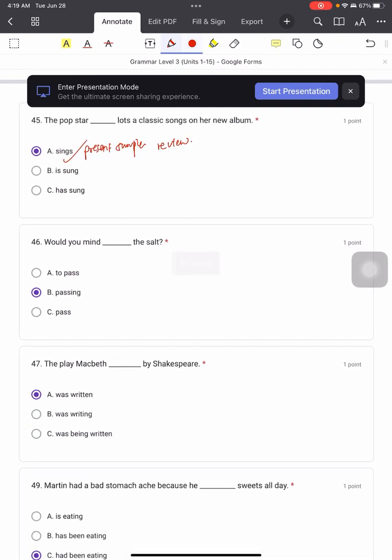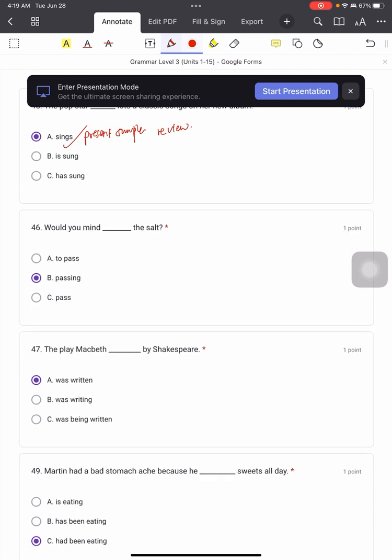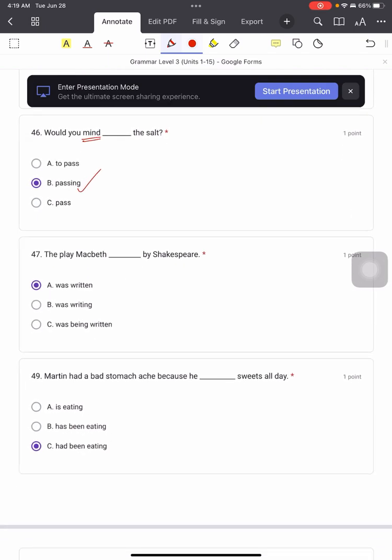46. Would you mind passing the salt? Okay, "mind" here. After the word "mind", your main verb, you shouldn't add "to", you just add "ing". Do you mind talking to me? Do you mind carrying the chair? Would you mind erasing the thing? So no "to", just add "ing" straight away.